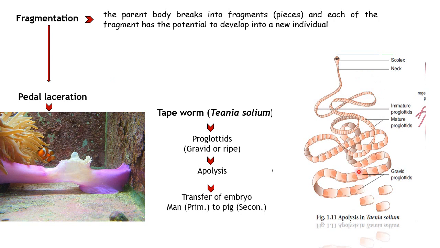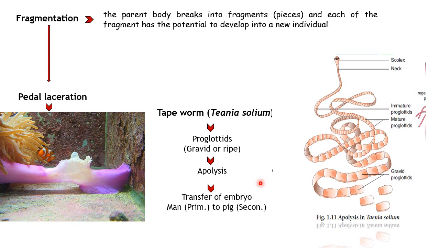For example, from humans or pigs, this grown part of the proglottids, the gravid or ripe part, once it has been detached from the parent, has the capacity to grow as a new individual. These pieces help to transfer the embryo from the primary host, which is man, to the secondary host.